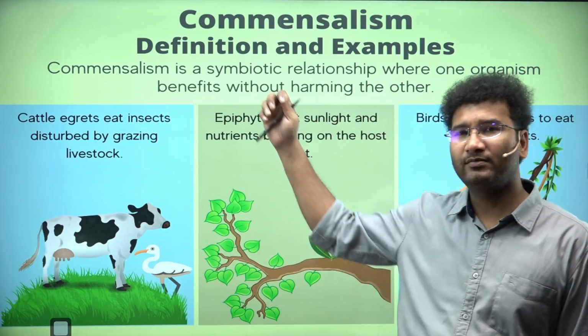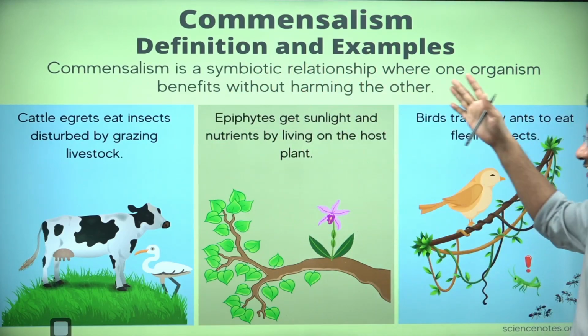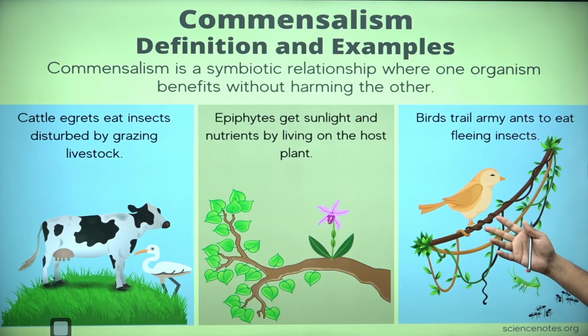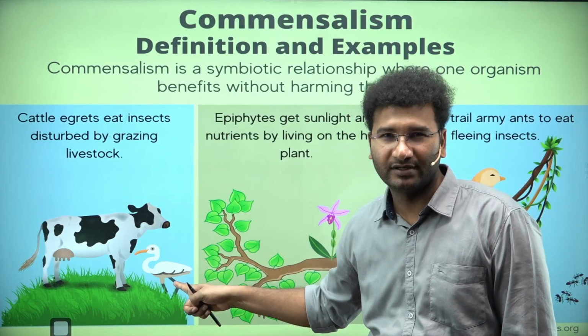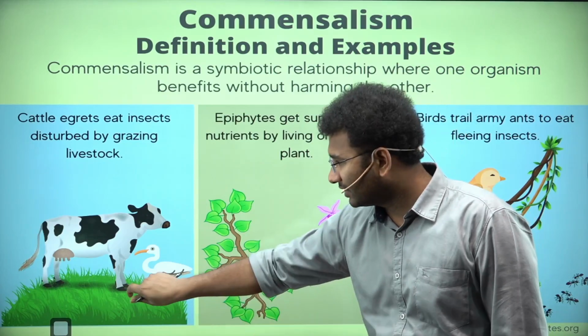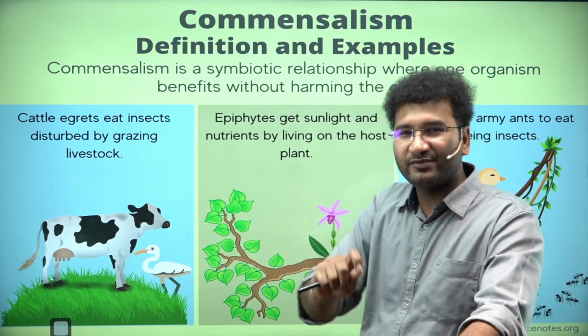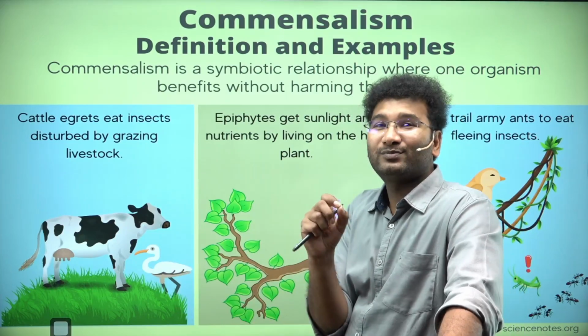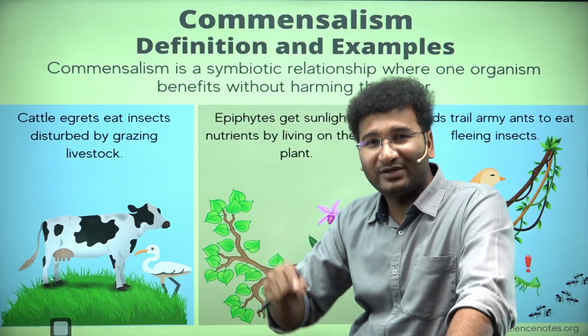Now likewise, you see here, this is called commensalism. Commensalism means one species is getting positive and the other species is not getting anything out of it. Let's say, look at this ox and the egret, which is the bird. When the ox eats the grass, it is pulled from the ground, so small ticks and other species will be thrown out. When they are thrown out, this bird starts to eat the ticks.